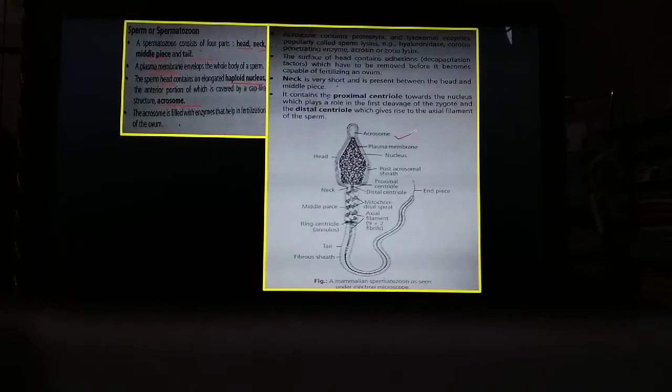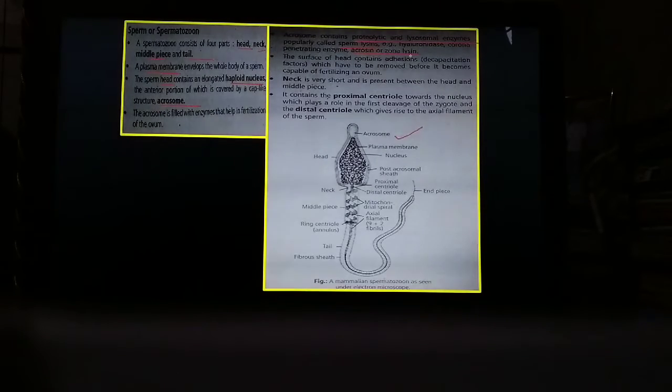Here in the figure you can see nicely, and in the acrosome we get two kinds of enzymes, that is proteolytic and lysosomal enzymes, which are popularly known as sperm lysins like hyaluronidase, corona penetrating enzyme, acrosin or zona lysin.